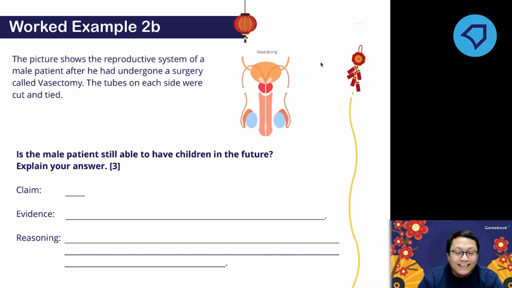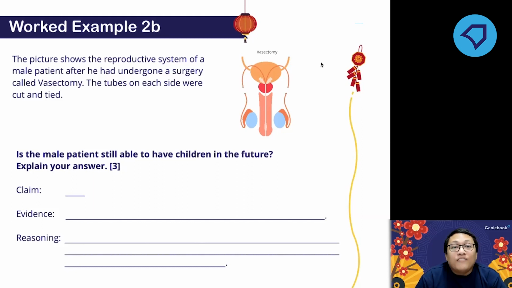Then how about this? The tubes that connect the testes and the penis are both cut. Can this man have a child? No. Why?